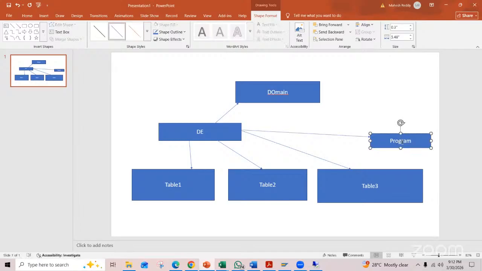Because this concept, you can use in tables, you can use in programs also, the data element. But not the domain. Domain is applicable only inside the data element. Okay, sir, got it.